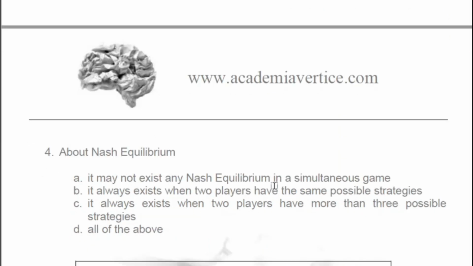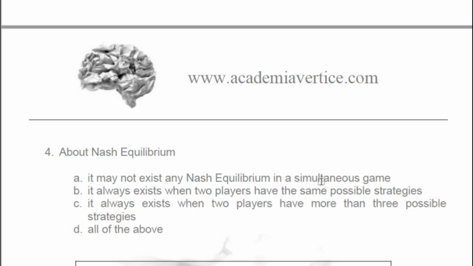Okay, now about Nash equilibrium, it may not exist in a simultaneous game, of course. It always exists when two players have the same possible strategies. No. It always exists when two players have more than 3 possible strategies.